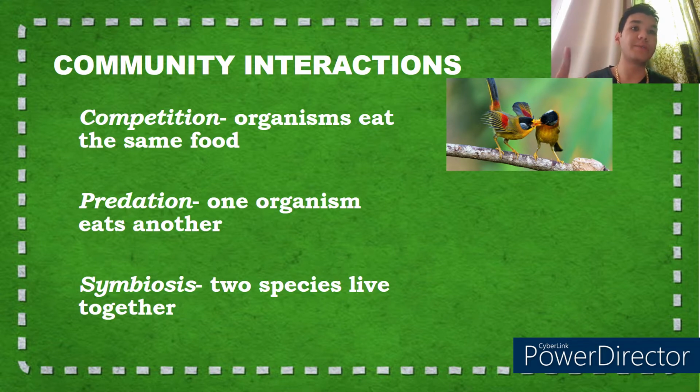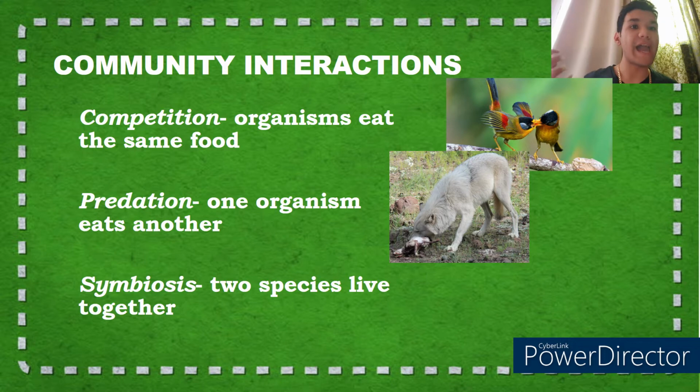Now the second one is predation. Predation happens when one organism eats, consumes another. An example of this is a wolf eating a rabbit. It eats it. And a fish eating a larger fish. This is predation, when one organism eats another organism.